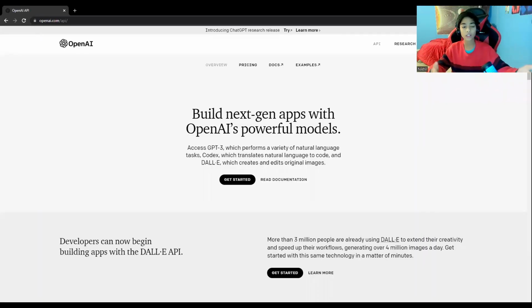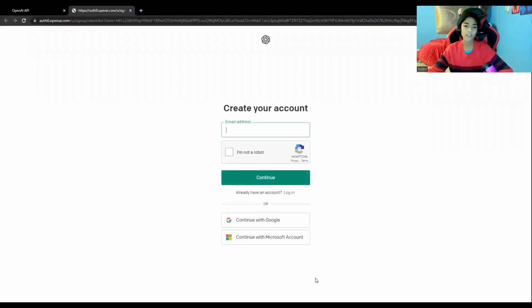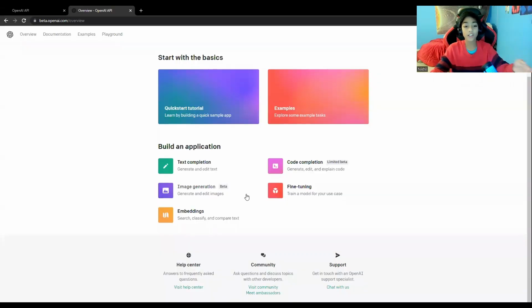So let's get started. This is basically the OpenAI platform. You can easily just click get started, and then you'll have to sign in. Creating an account is really easy. You can literally just continue with Google. I already have an account, so I'm just going to log in real quick. Once you log in, you're going to go to this page, so you can see all these applications. It's really user-friendly, and I think it's really cool.